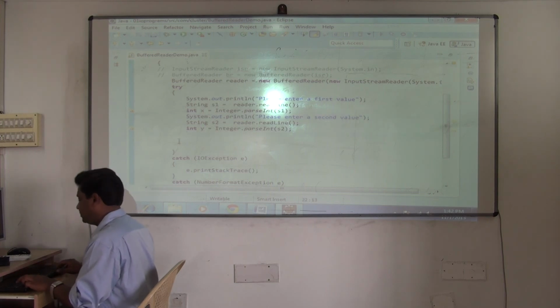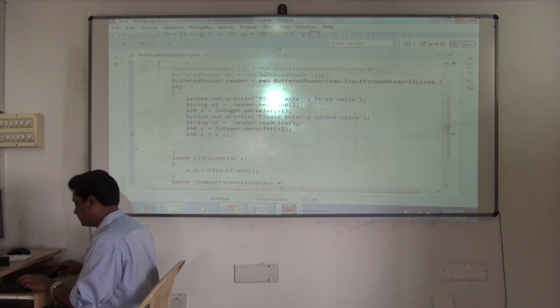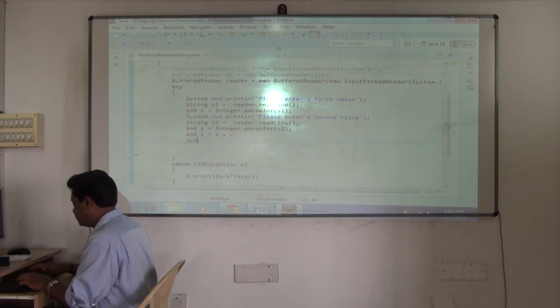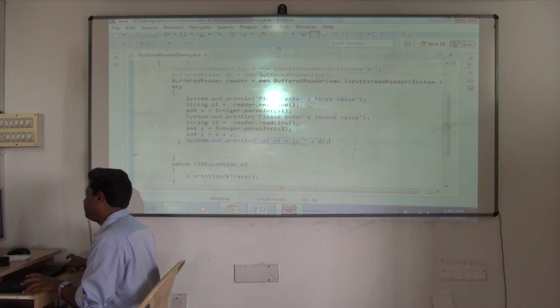Once this is done, you can now see int z is equal to x plus y. Do the addition. Once it is done, next what will you do? Sys out, value of x is plus x. Like that you can print all the values. If you want, you print all the values, or you print only z value.